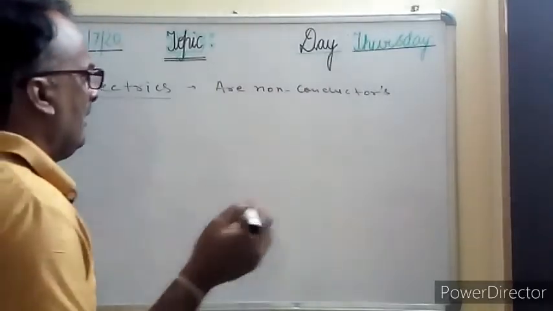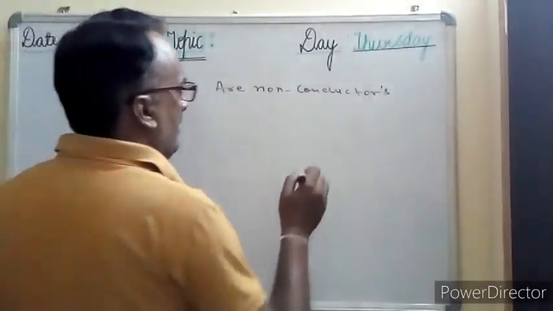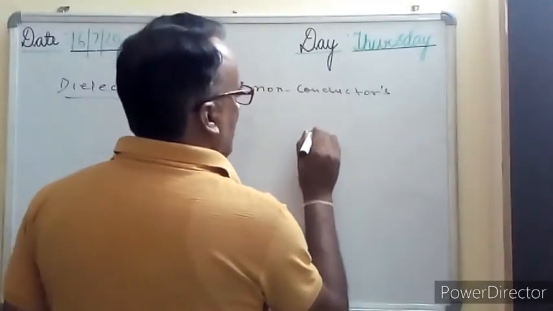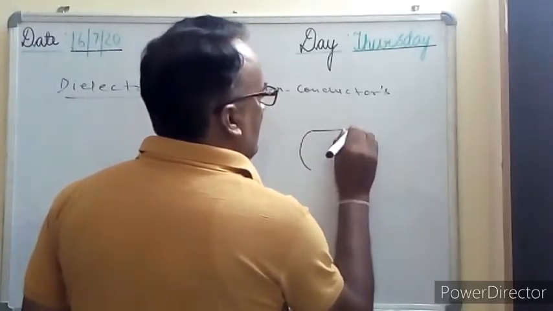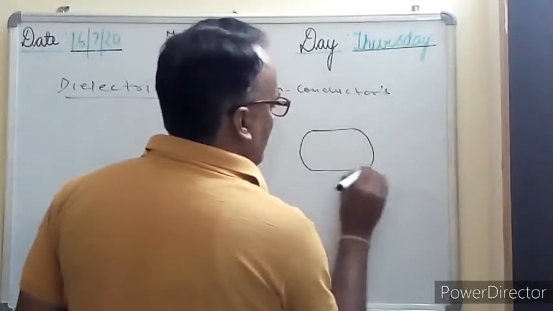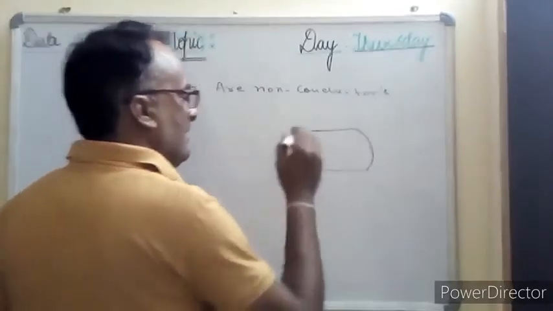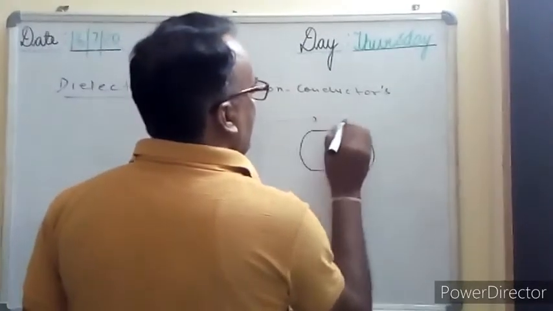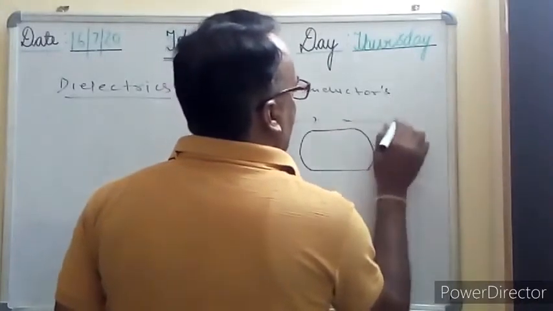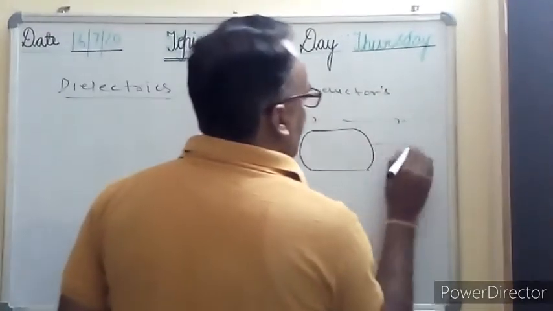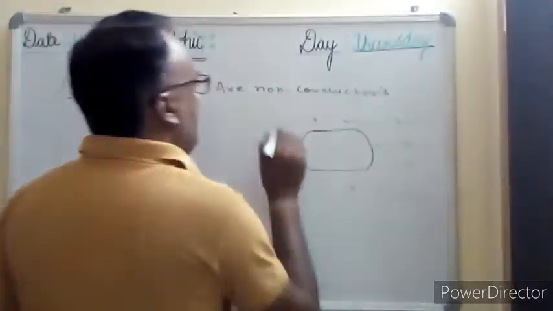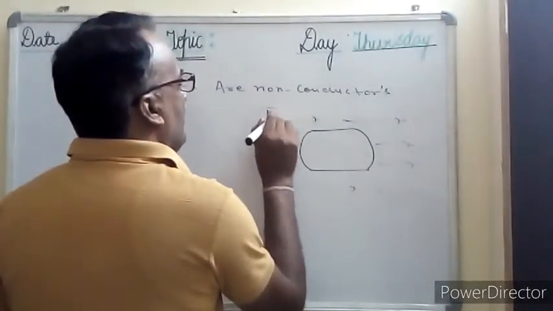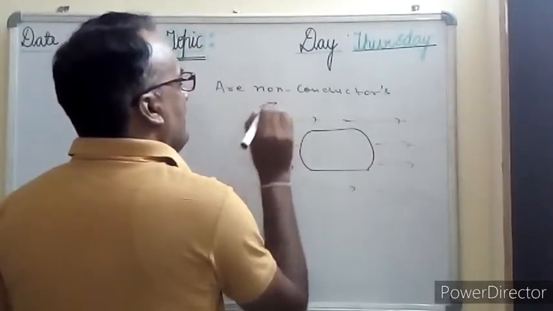Now, you recall that when a conductor is kept inside an electric field, in an external field, suppose there is an external field like this, we denote it by E naught. E naught is an external field.